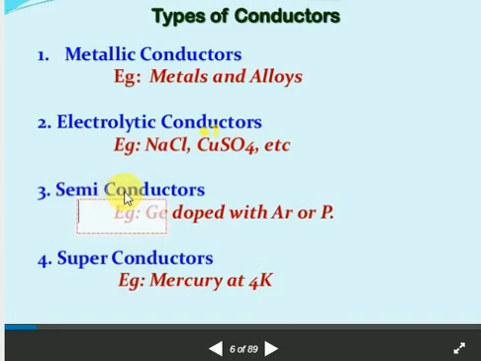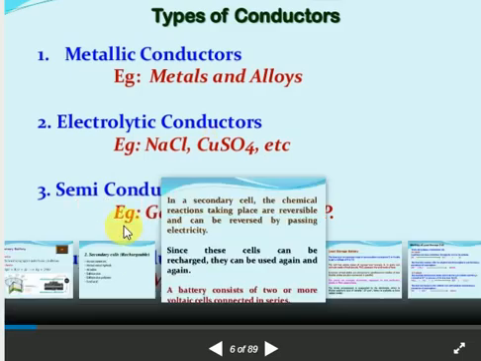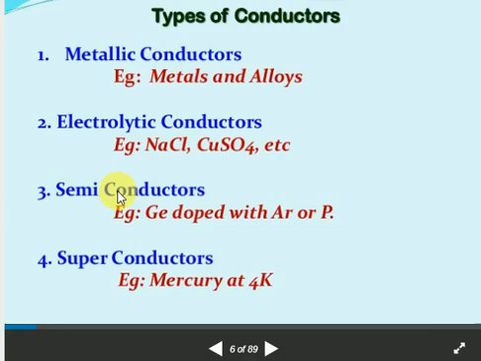Next, semiconductors. Generally they allow only partial flow of electrons through them, partial only. Generally consider silicon, germanium doped with phosphorus or arsenic; metalloids act as semiconductors. They cannot act as a resistor and they cannot act as good conductors; only partial electrons will flow.